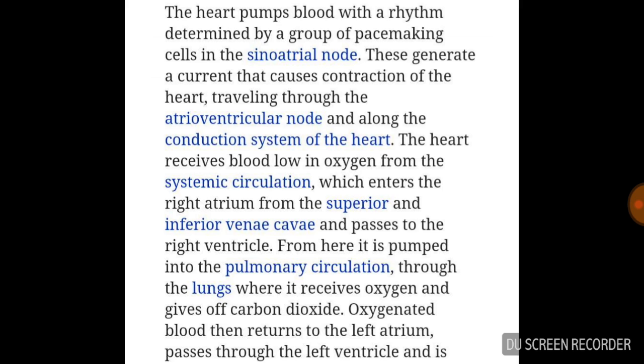This generates a current that causes contraction of the heart, traveling through the atrioventricular node and along the conduction system of the heart. The atrioventricular node helps the conduction system of the heart.